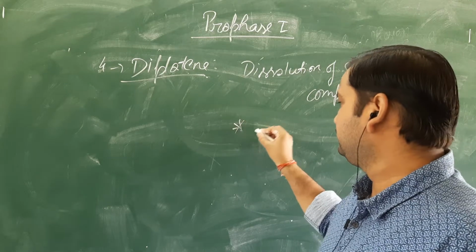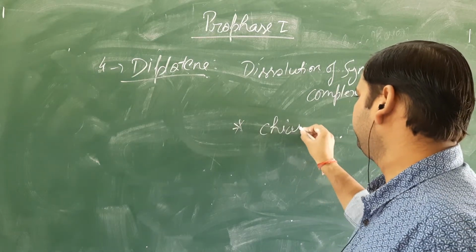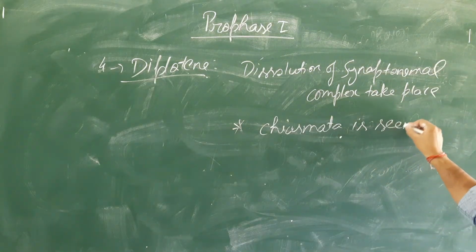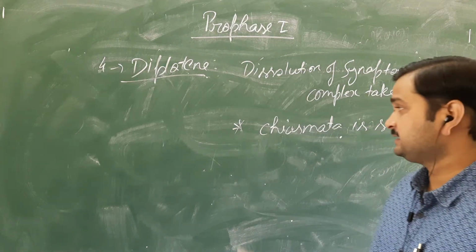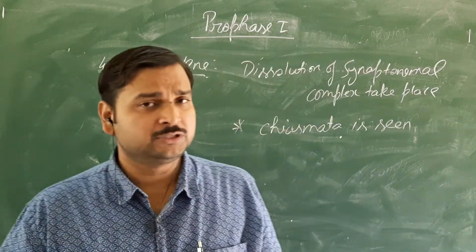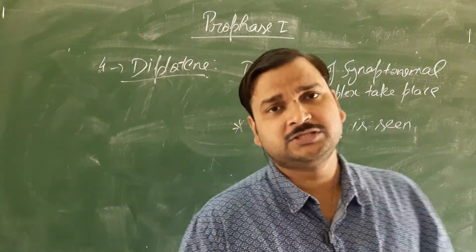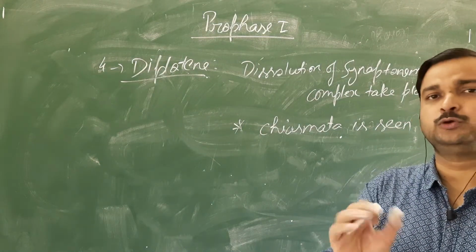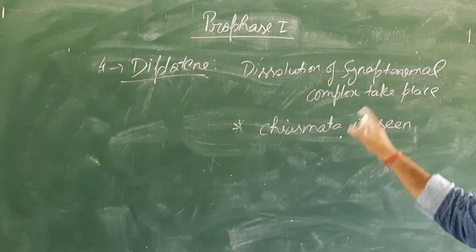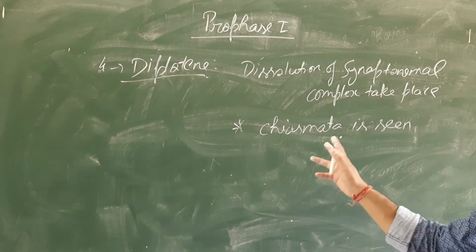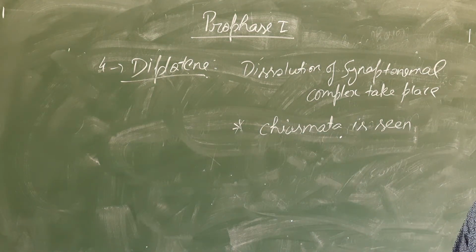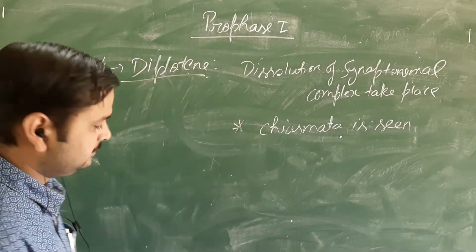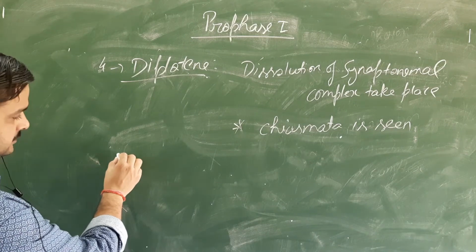So chiasmata is seen. Usually chiasmata was formed in the Pachytene stage, but it was not visible. So it will be visible in this stage, the diplotene stage. Two events will take place in this one: dissolution of the synaptonemal complex will take place and chiasmata will be visible. Clear? Then the last stage is diakinesis.